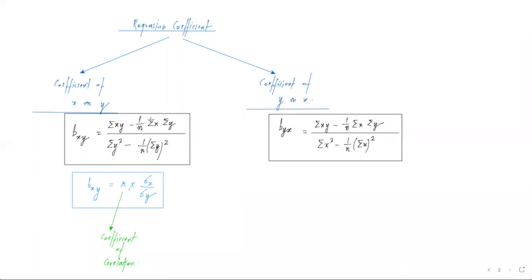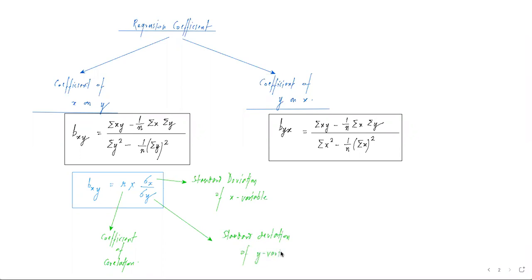And then we have sigma x. This is the standard deviation of the x variable, and similarly sigma y is the standard deviation of the y variable.